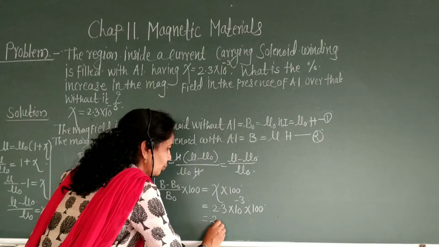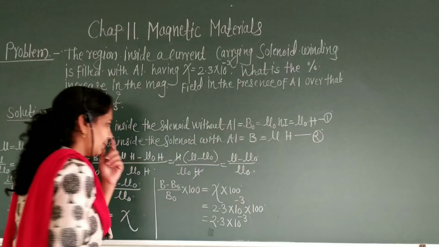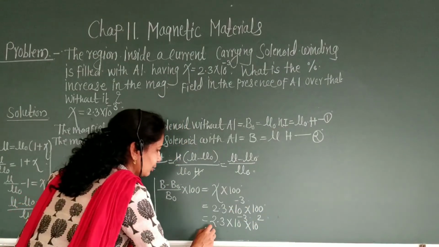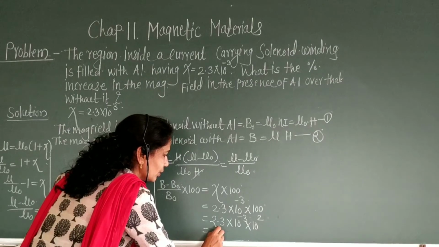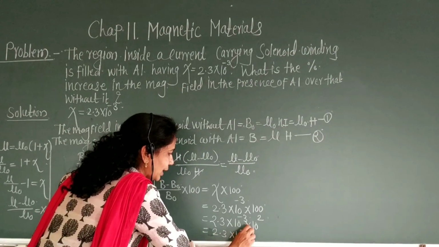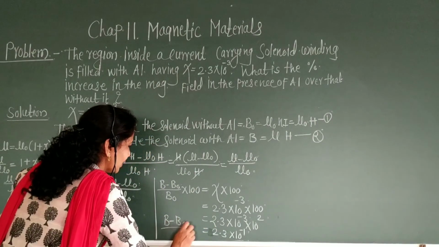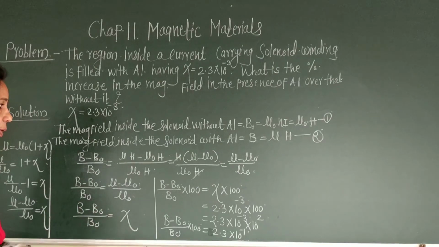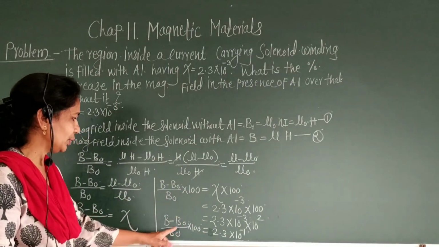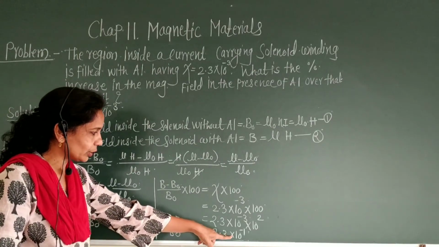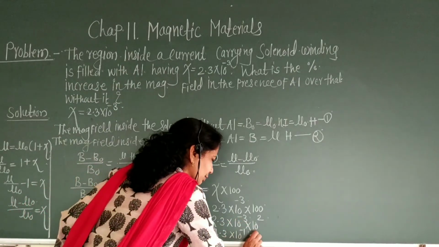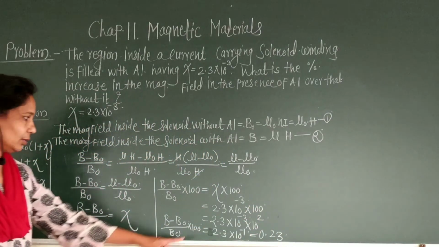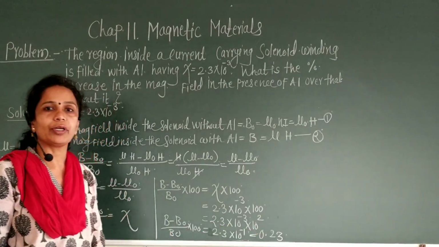Therefore, it becomes 2.3 into 10 raised to minus 1, and this is nothing but the percentage increase in magnetic field in the presence of aluminum, which is equal to 2.3 into 10 raised to minus 1, that is 0.23.